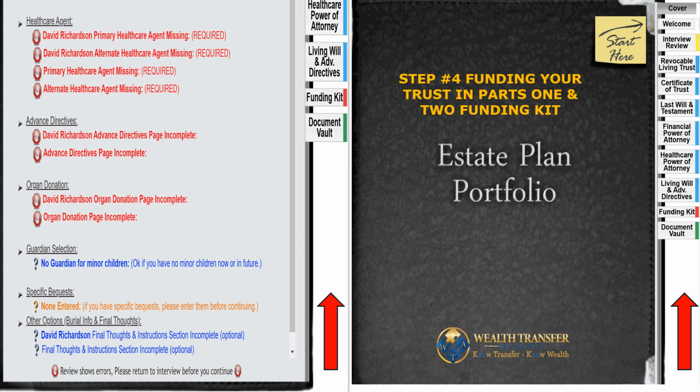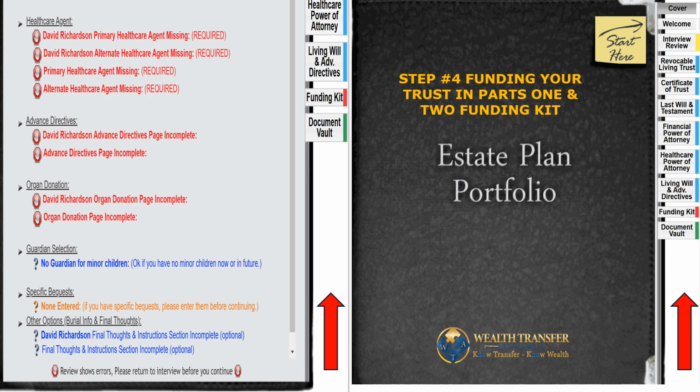You can unlock your vault, go back up and change something in step 1. You can lock it back up and go back and change something in step 2, because you're in control, especially until you get to the point that you're no longer in control. That is, if you've transitioned or you're in an incapacitated form and can't do that for yourself, then someone else is doing it. But until that time, you're in full control. So step 4 again is the funding kit. I put the arrow there to show you where you are within each step.